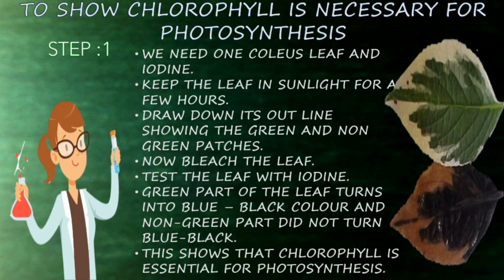So see this picture clearly, children. We have to keep it in sunlight for some hours. Then you have to color it with green and non-green patches. So while you are applying iodine, the green part will change into blue-black color, whereas the non-green part is not able to change its color. So it shows that chlorophyll is essential for photosynthesis.